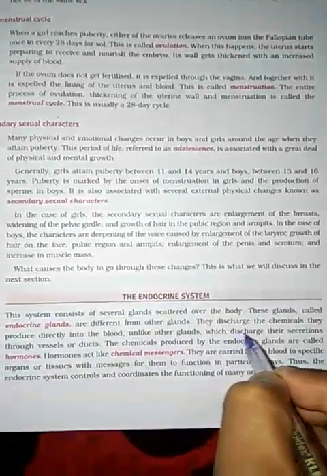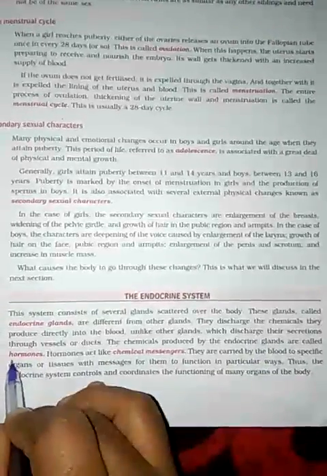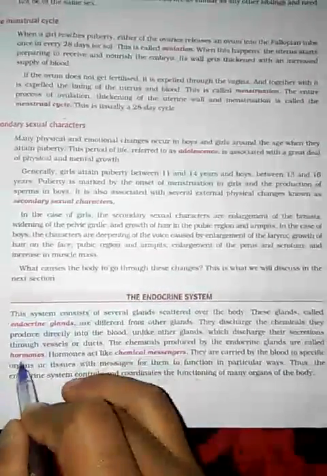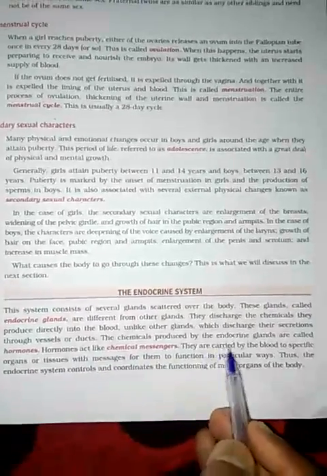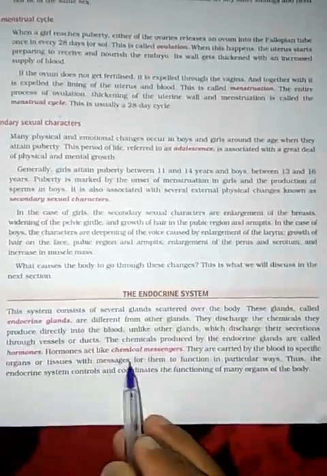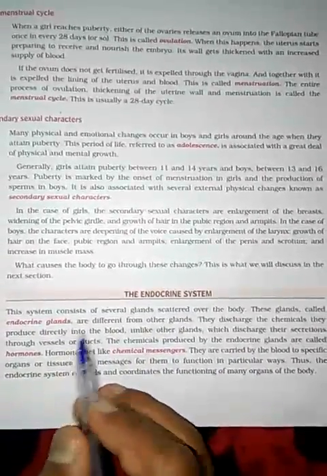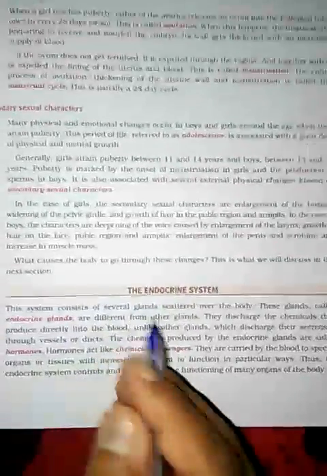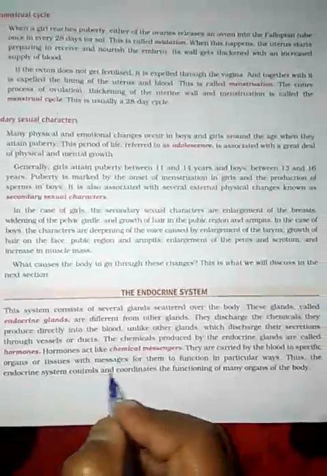Unlike other glands which discharge their secretion through vessels or ducts, the chemicals produced by the endocrine glands are called hormones. Hormones act like chemical messengers. They are carried by the blood to a specific organ or tissue with a message for it to function in a particular way. These are very important parts of the body. Thus, the endocrine system controls and coordinates the functions of many organs of the body.